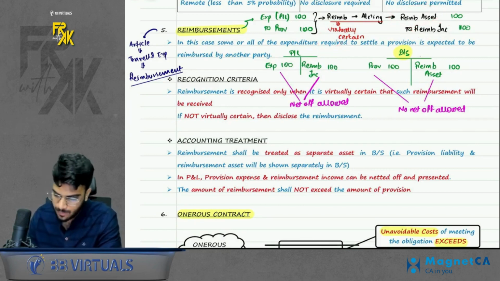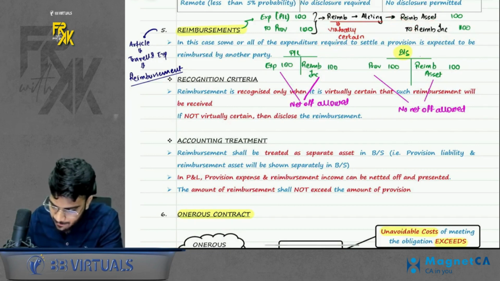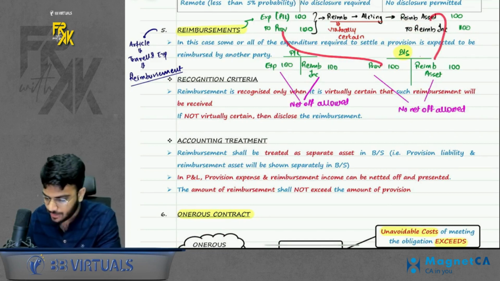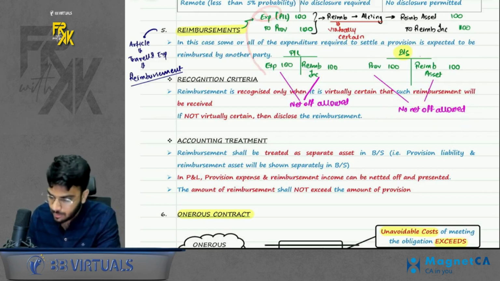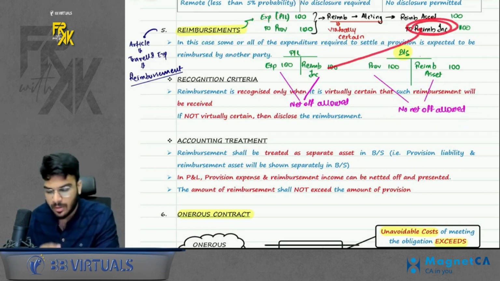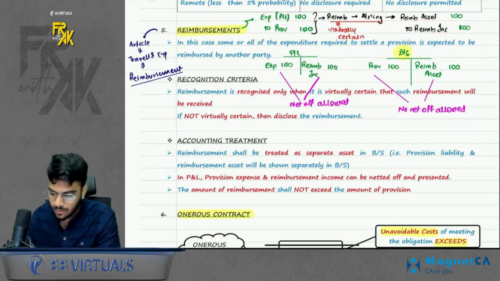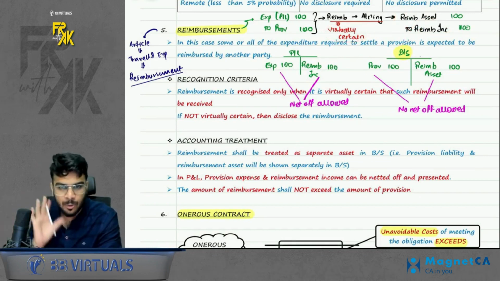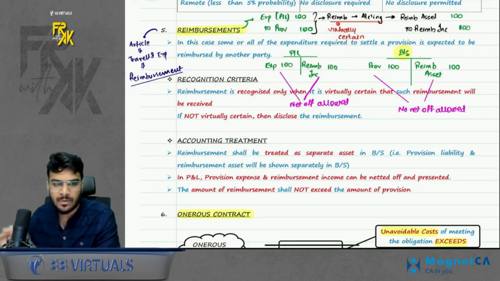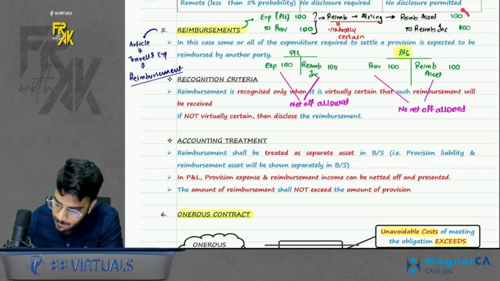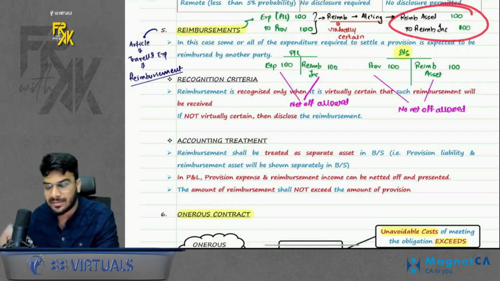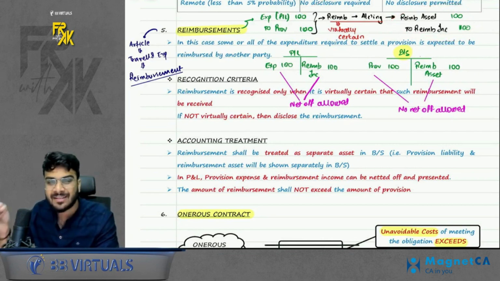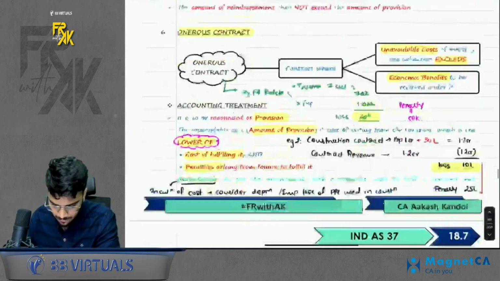Few points to be remembered. Reimbursement asset will come in balance sheet. Provision will come in balance sheet. Net off is not allowed. But expense of provision will come in profit and loss. Reimbursement income will come in profit and loss. Net off is allowed. Second thing, book the reimbursement only when it is sure to be received. It is virtually certain to be received. If not virtually certain, just disclose it. Don't book it. Third, the amount of reimbursement cannot exceed the amount of provision. If any excess is promised, that excess will be booked only when it is actually received. Do remember that part.